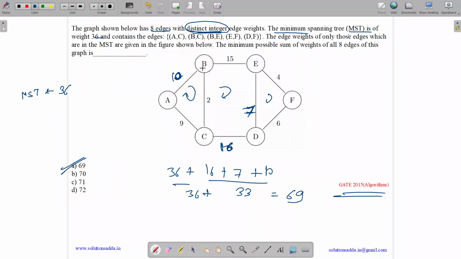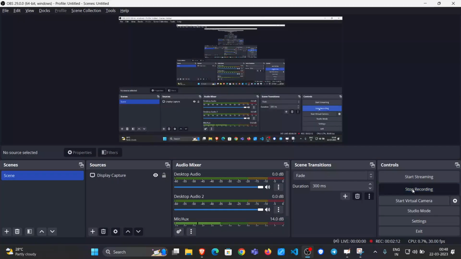We just need to make sure that we assign a value greater than the largest possible value in that cycle, so as to make sure that the edge does not get included in the MST. Okay, so the answer is option A, 69.